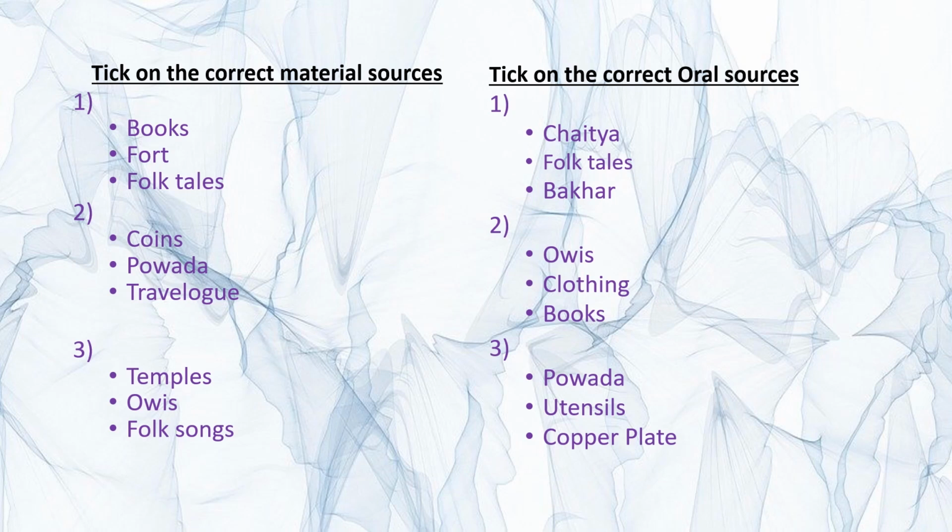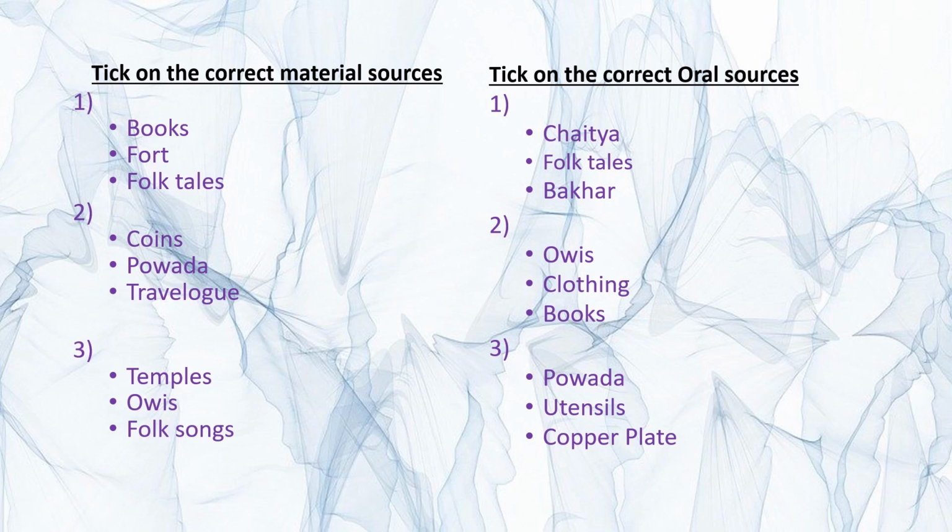So, going on to the second one, that is coins, povada and travelogue. So, you have to tick at the material source. So, you are going to tick at the first one because the second one is oral source and the third one is written source. Okay. Now, the third one, do it on your own.